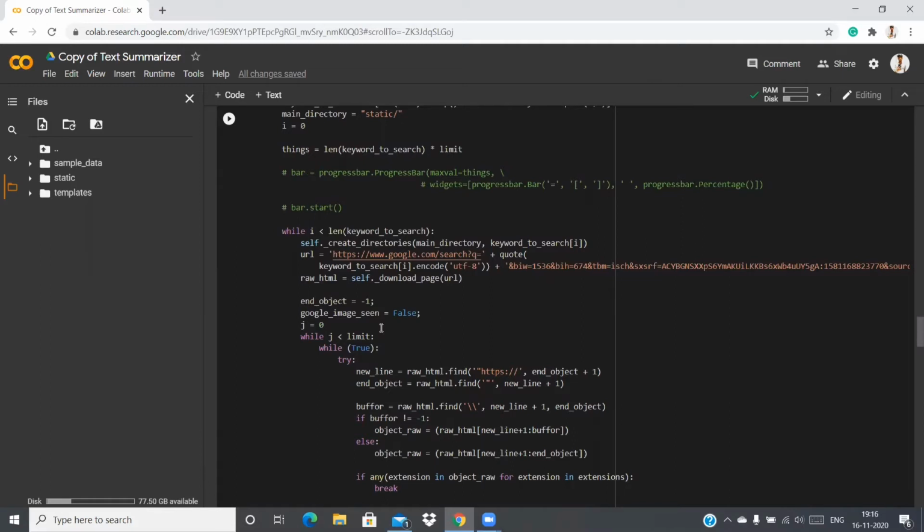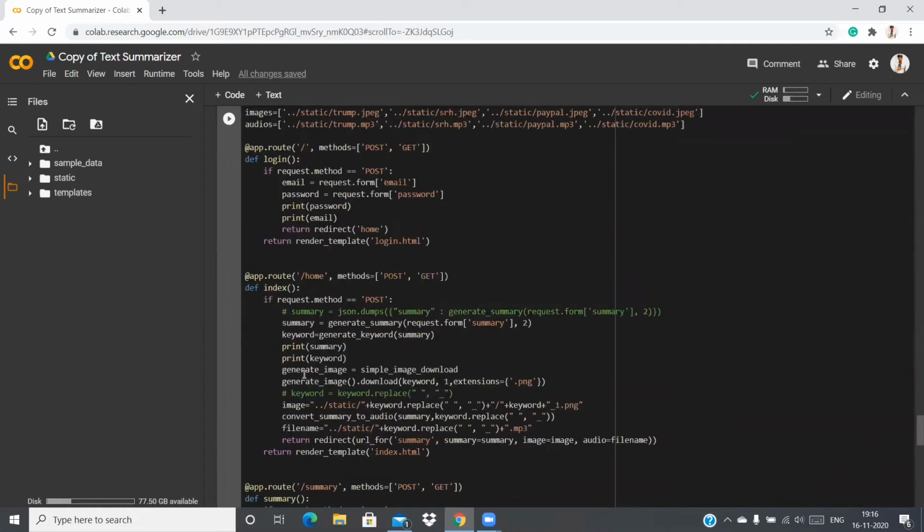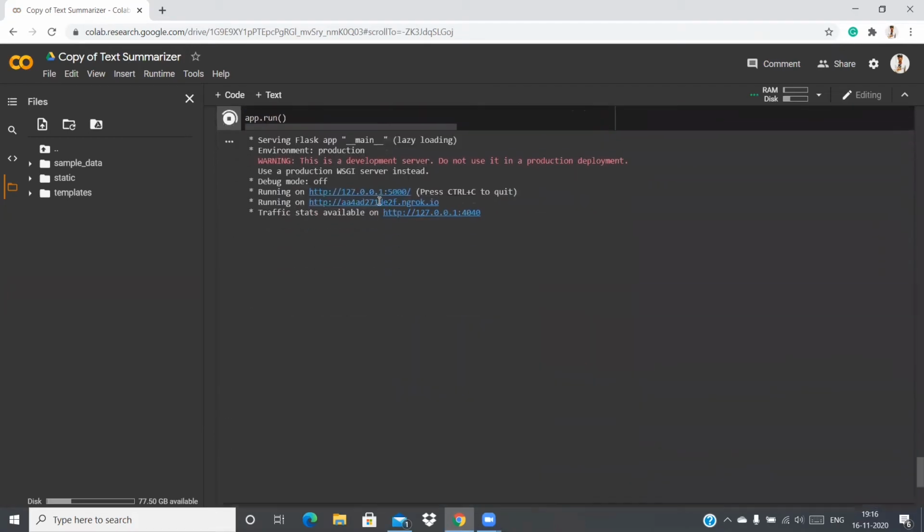But using ngrok, we can host a website and it will create a temporary link. So we'll run this code. This will create a temporary link using ngrok. As you can see here, this is our link which is generated using ngrok. So unlike the local system, other people can also access our website using this link.